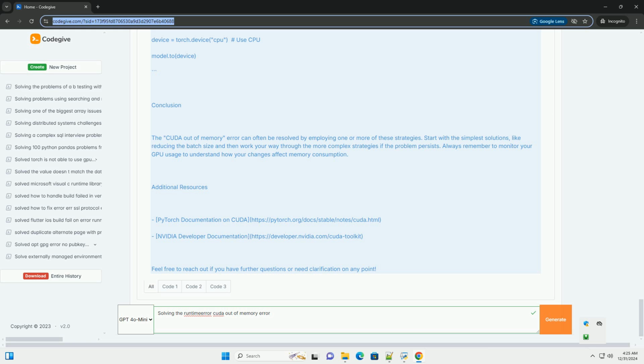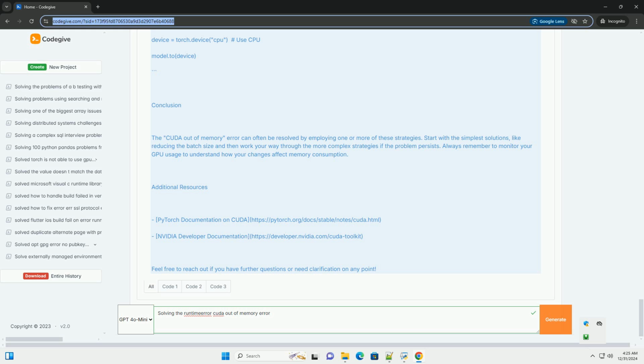Example, Python: accumulation_steps = 4 # accumulate gradients over 4 batches. optimizer.zero_grad(). for i, (data, labels) in enumerate(train_loader): data, labels = data.to(device), labels.to(device). outputs = model(data). loss = criterion(outputs, labels). loss = loss / accumulation_steps # normalize the loss. loss.backward() # backpropagate. if (i + 1) % accumulation_steps == 0: optimizer.step() # update weights. optimizer.zero_grad() # reset gradients.